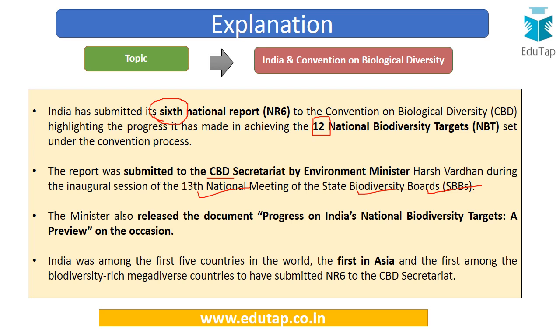Further, India was among the first 5 countries in the world, and it was first in Asia and first among the biodiversity rich mega diverse countries to have submitted the 6th national report to the CBD Secretariat. So we have to remember that India has recently submitted its 6th report which showcases India's progress in achieving the 12 national biodiversity targets. And India was the first in Asia to achieve this particular feat.